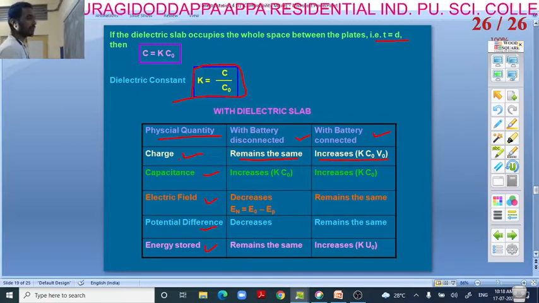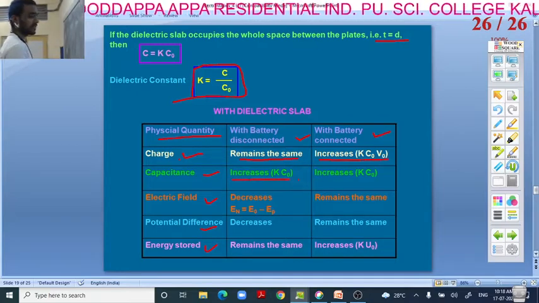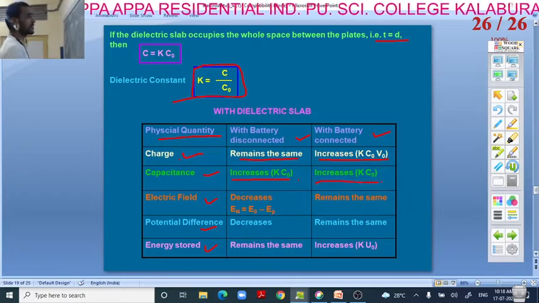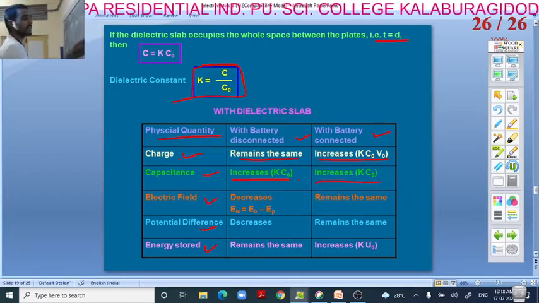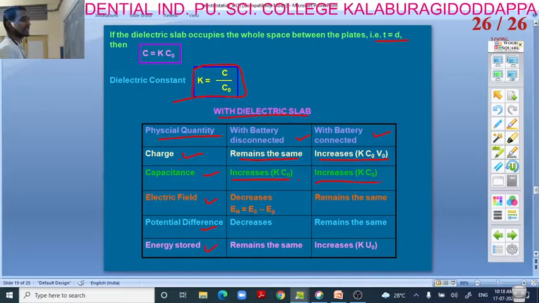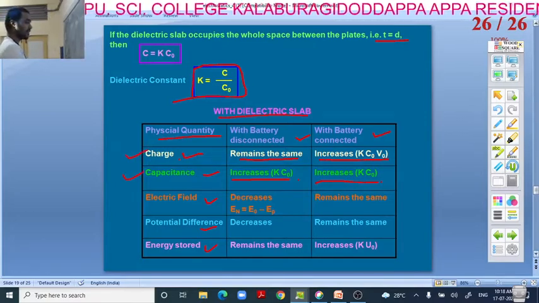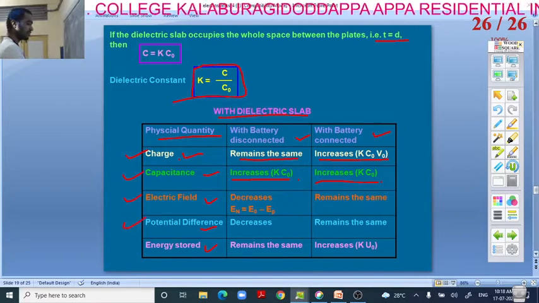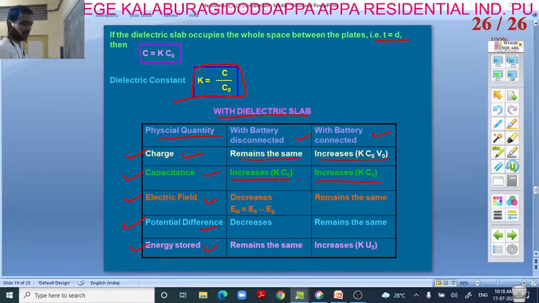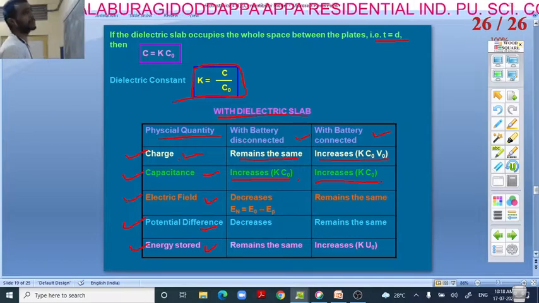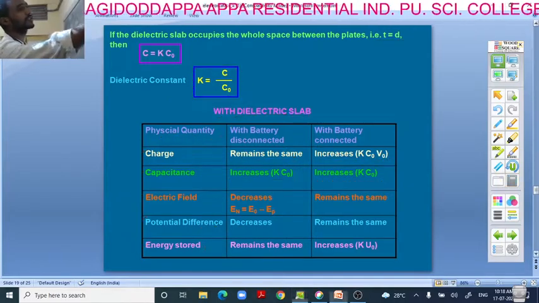Capacitance, for example, increases. With the dielectric slab, what happens to these quantities? Charge, capacitance, electric field, potential difference, energy stored. Please go through this. We'll go for the next.